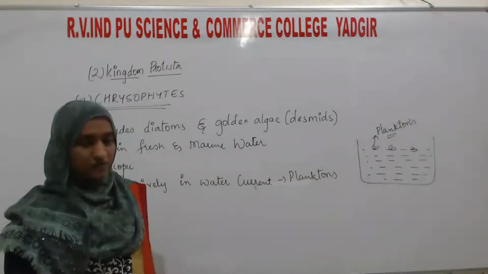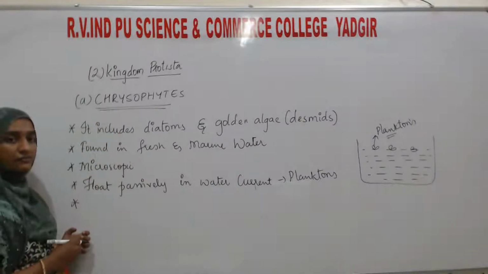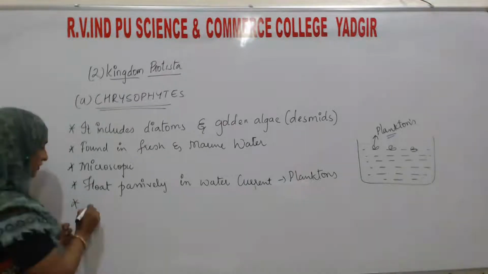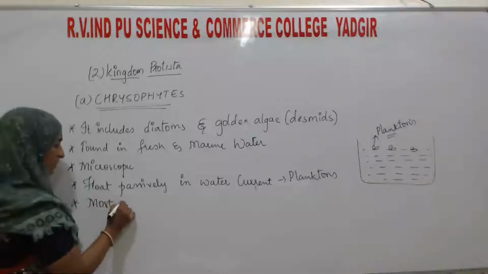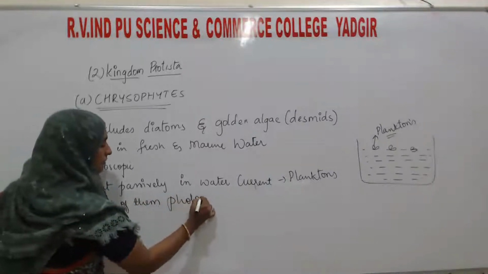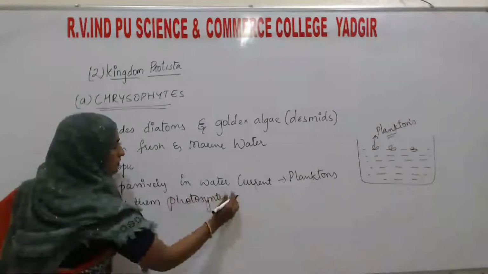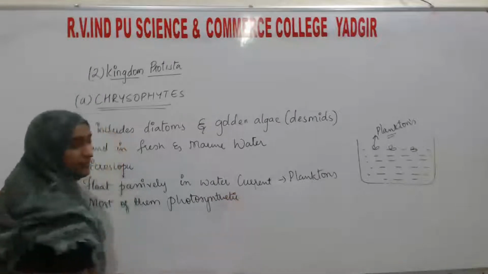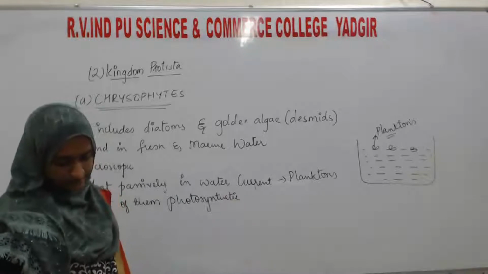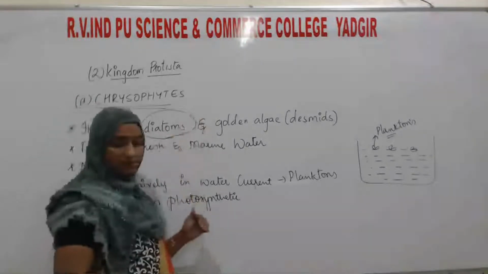Most of them are photosynthetic, means depending on sunlight for their food. Photosynthetic means they are outdoor growers. Most of them are photosynthetic, depending on sunlight.